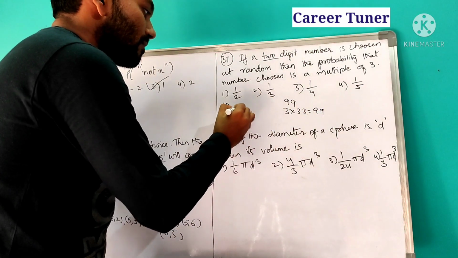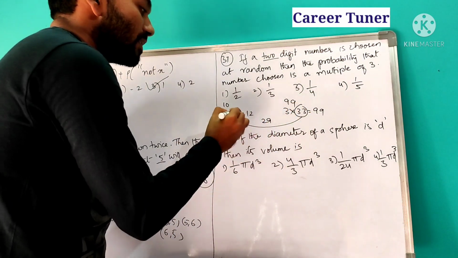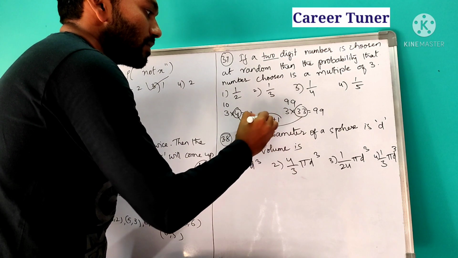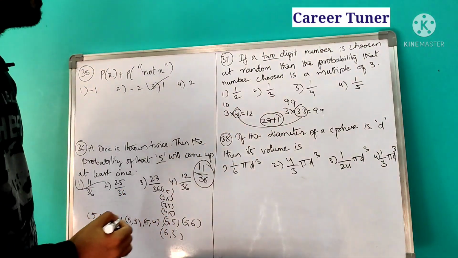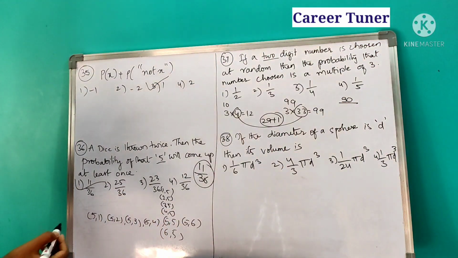See, it is starting from 4 and ending at 39. So how many are there? 29. As we are considering 4, we need to take plus 1. So it is how much? 30 multiples are there. So 30 is our favorable chance by